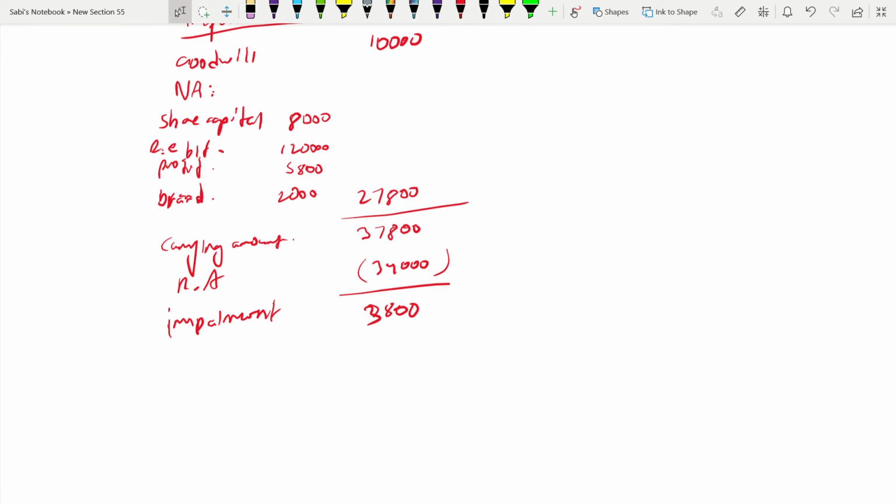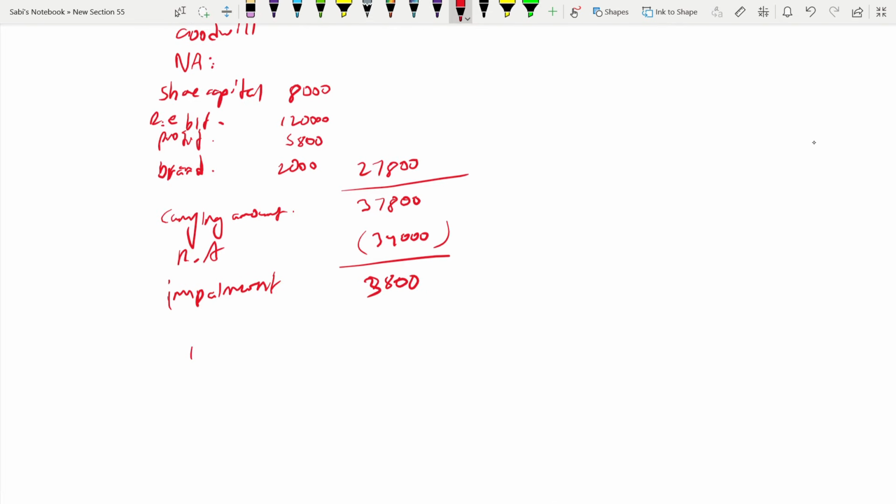You have to separate it because this is fair value. So when you are taking it, remember goodwill was 10 million, and this is 3.8. That means goodwill will be reduced to 6.2. This will be the goodwill, and this 3.8 will go as an expense in the statement of profit and loss.